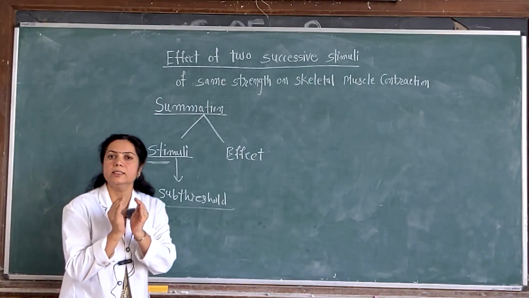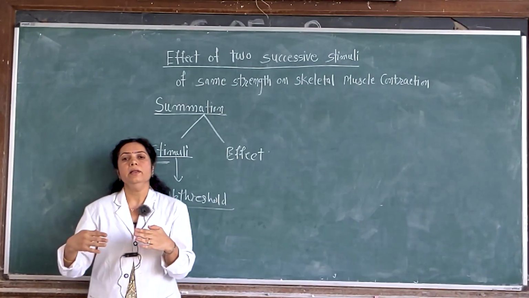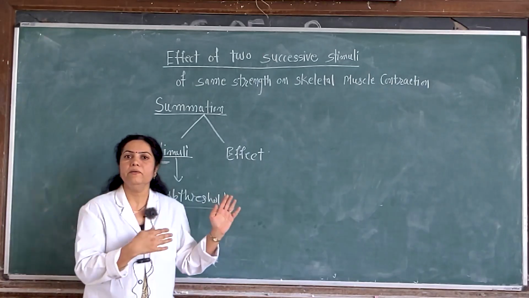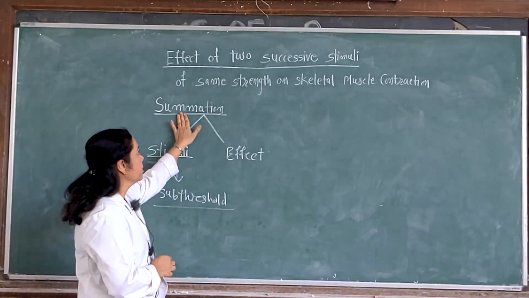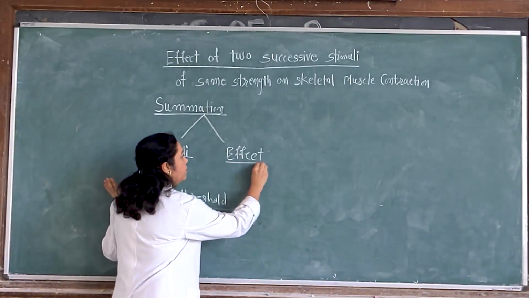That means a single sub-threshold stimulus will not be effective, but if they are given repeatedly, they will get summated and you will get the effect. So, this is the summation of stimuli. What is the next part? That is the summation of effect.